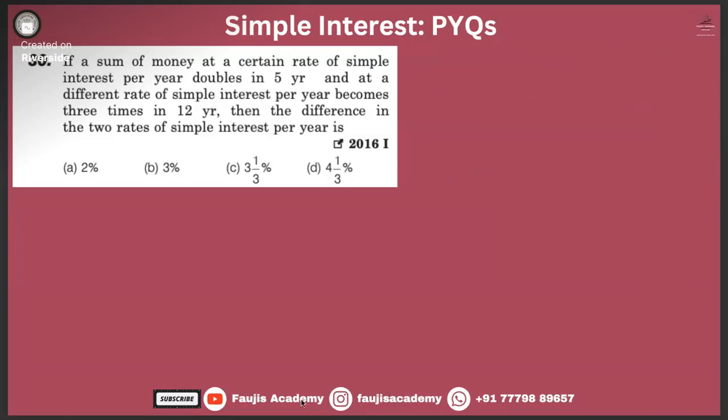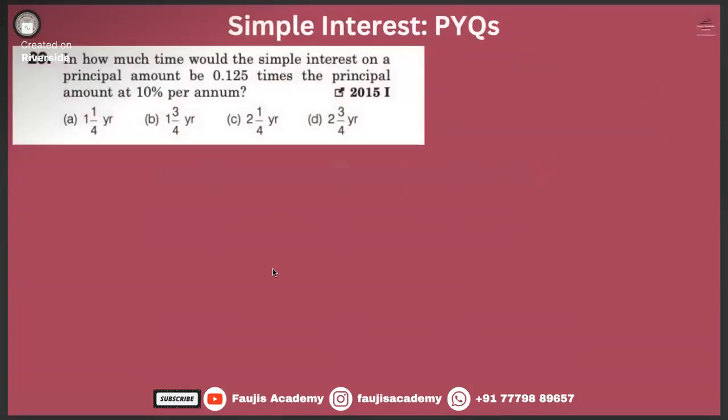Yes, Sriram, do you have any doubts, queries, questions, concerns? You can ask. In how much time would the simple interest on a principal amount be 1.125 times the principal amount at 10% per annum? That means 100 was the principal. What happened? It became